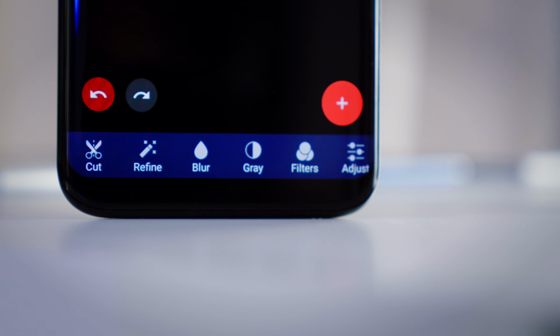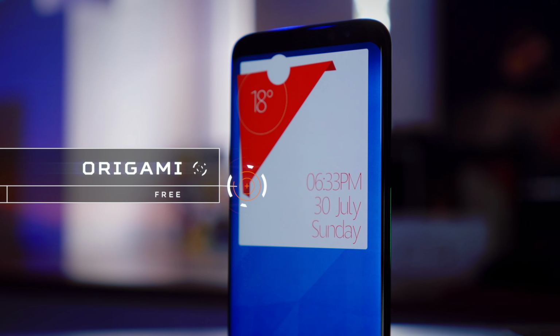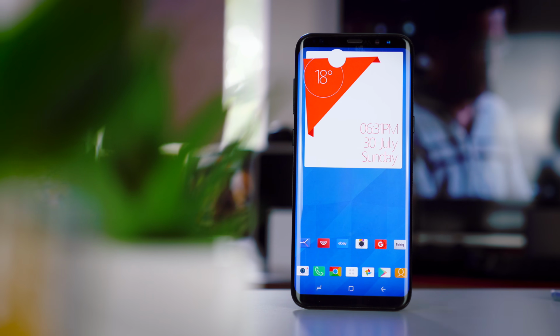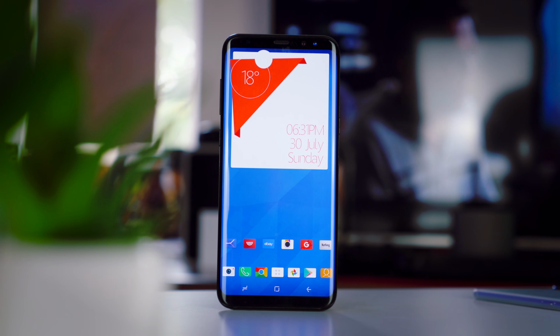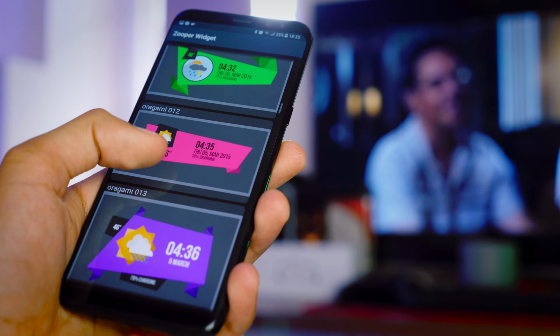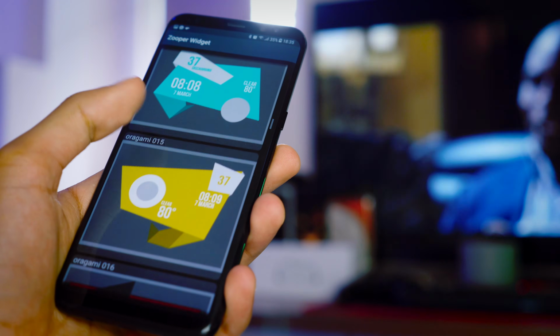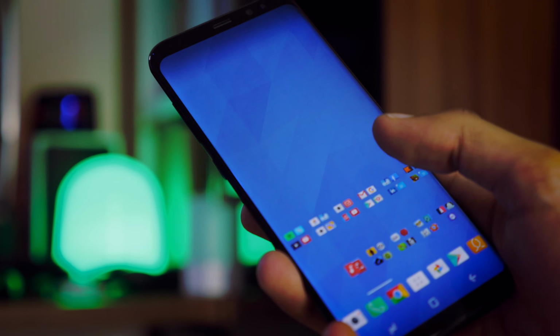For those of you who are big users of Super Widget, the Origami Pack is quite a nice addition. It is a set of clean widgets meant to look like folded paper that fit really well in any flat material setup. Now, scrolling through, there are absolutely loads of colourful, vibrant and interesting shapes to choose from, but the only problem I had with this is that when you're trying to resize them, some of them actually go a bit wonky.